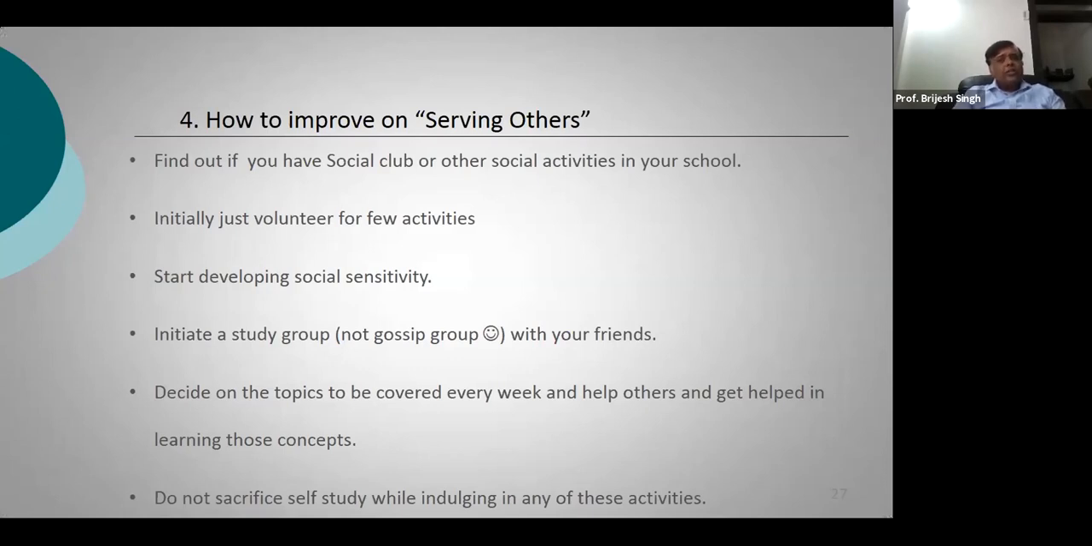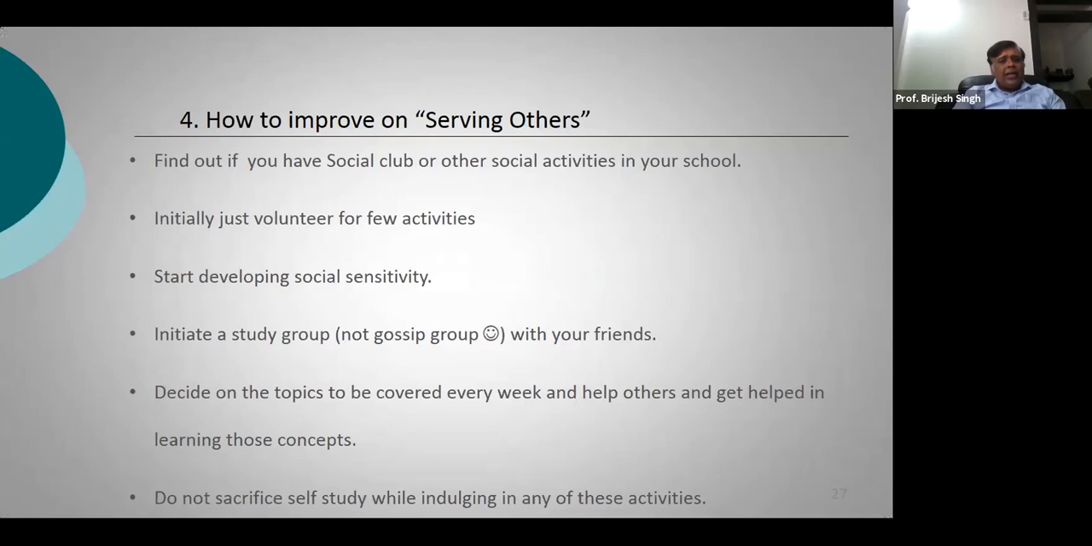Just initiate a study group, right? Now again, it should be a study group and it should not be a gossip group with your friends. Decide on the topics to be covered for every week. So it is going to be a joint study group where you can help others in the courses that you are good at, and you can get helped by others in the courses where you are average.